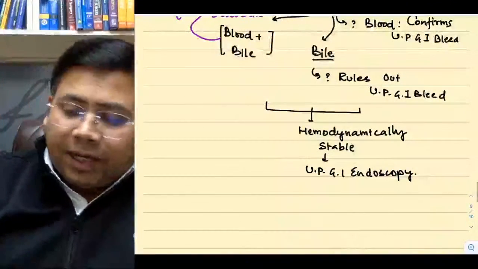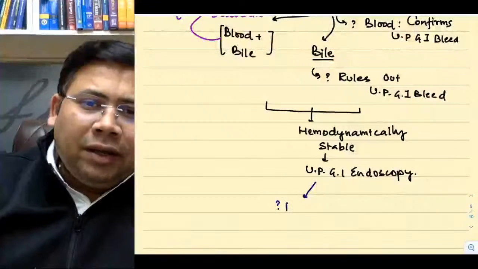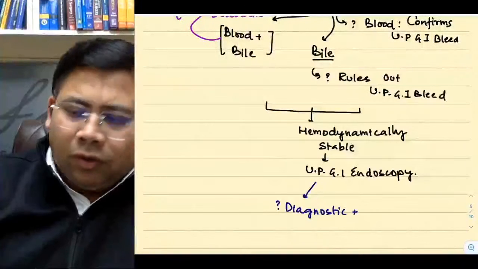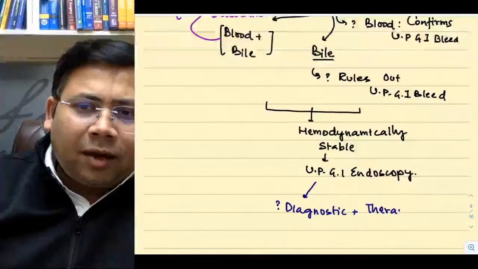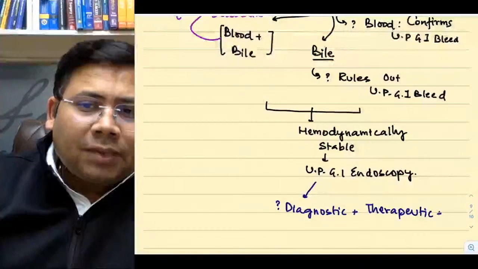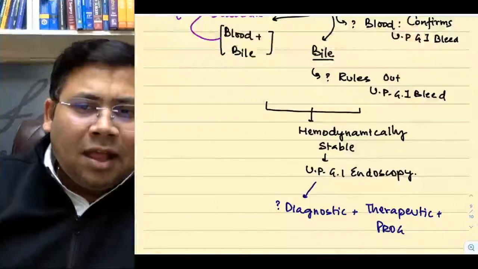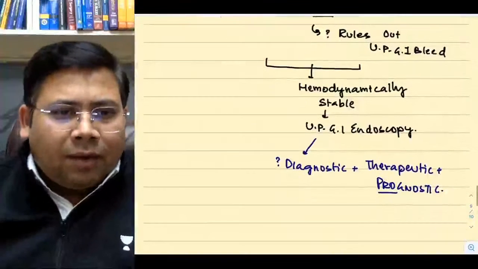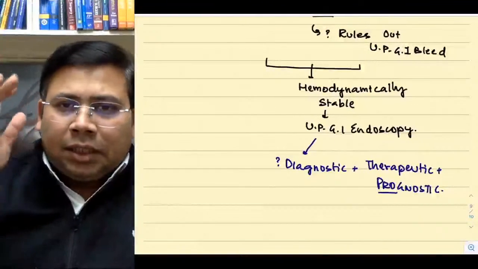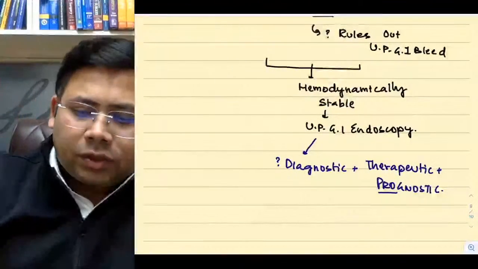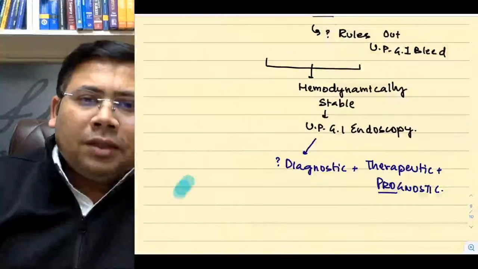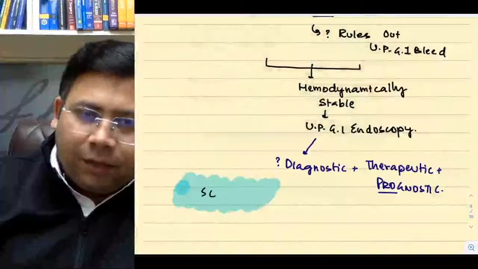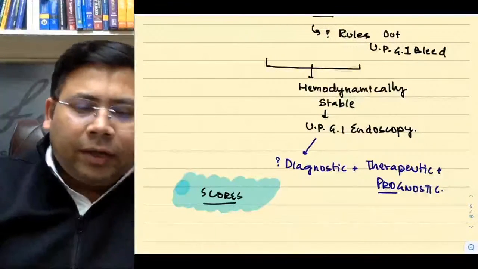So when you talk about upper GI endoscopy, this is not only diagnostic, this is also therapeutic. Not only therapeutic, it is prognostic also. So let us see how it is diagnostic, therapeutic and prognostic. So now comes the role of some important scores. Yes or no? So this is the basic approach we follow. What are the basic scores in upper GI bleed?